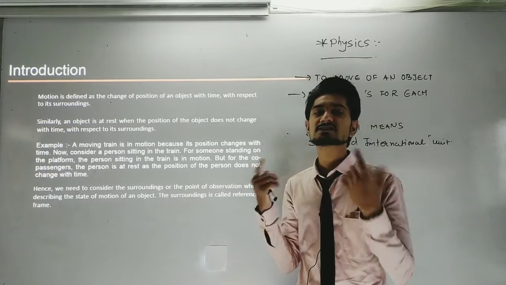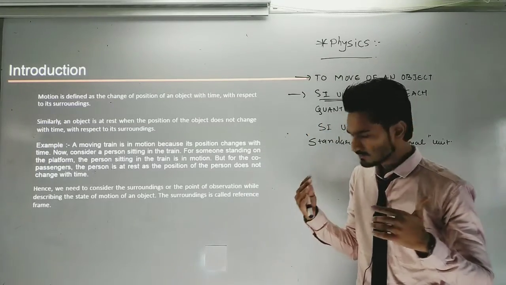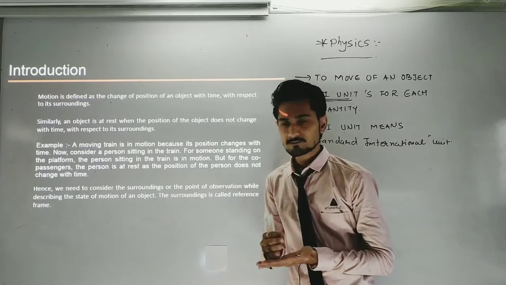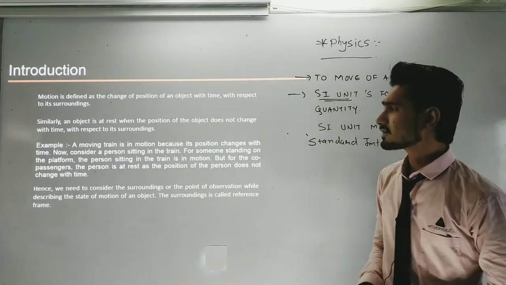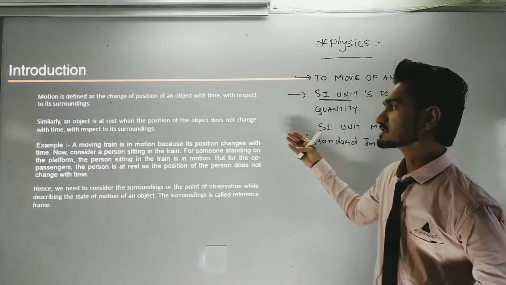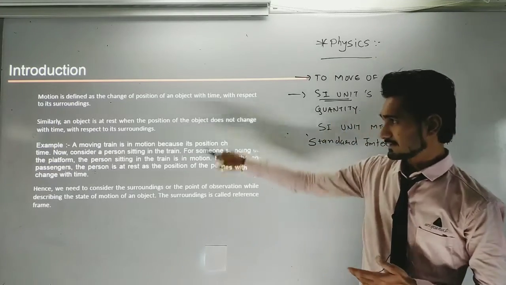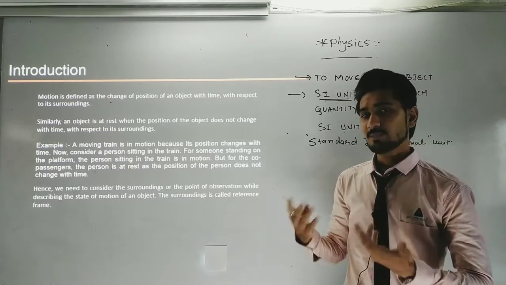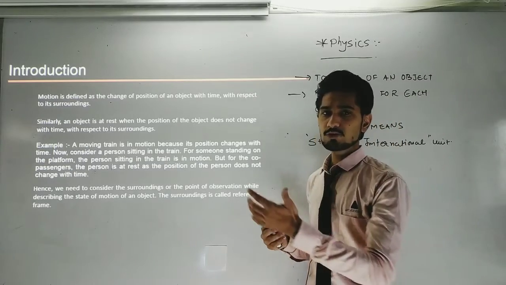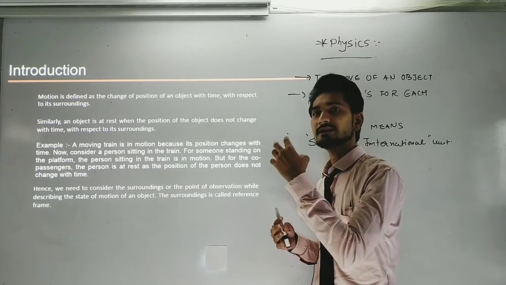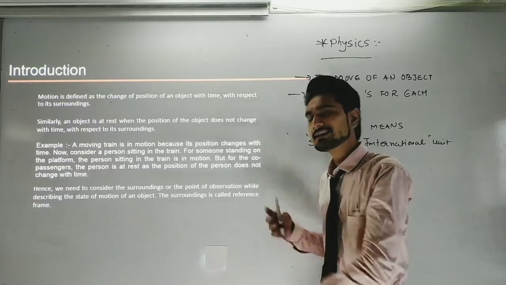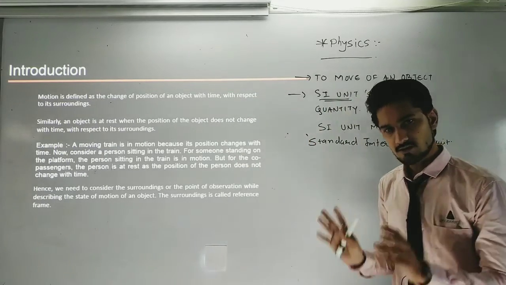It means it needs a surrounding or some kind of reference for that. Okay. Similarly, an object is at rest when the position of an object does not change with time with respect to its surroundings. That I have already told you. What happens when a body doesn't move at all? Then we can say that it is in a rest position.